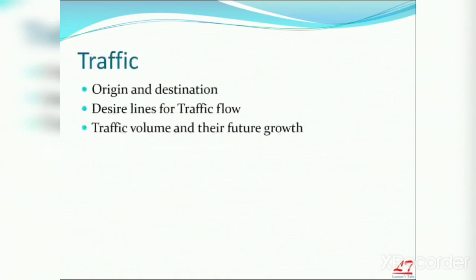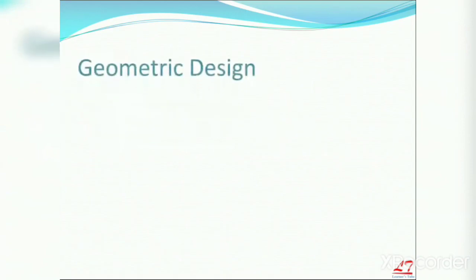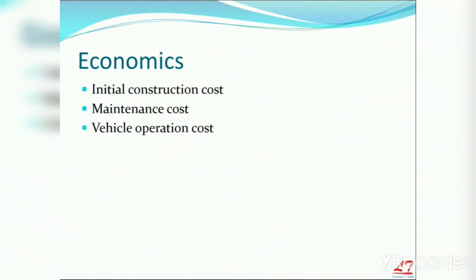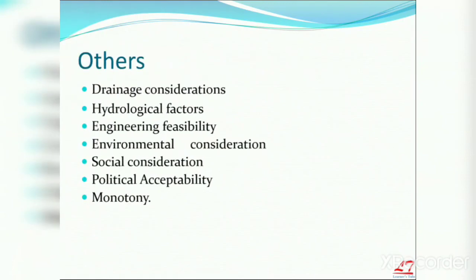And traffic. In traffic, you have to maintain origin and destination and desired lines for traffic flow, and you have to think about traffic volume also. And geometric design: gradients, radius of the curve, side distances. Next, economic considerations: initial cost, maintenance cost and vehicle operation cost. There are other considerations also you have to keep in mind while aligning a highway, okay. This is the brief topic.